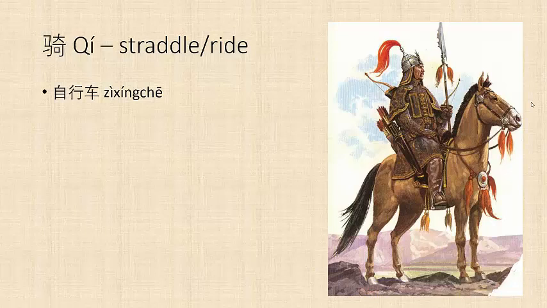The next character is qi, which means to straddle or to ride. We see it in qi zixingche, to ride a bike, but we've also seen it in qi ma, to straddle or ride a horse. That's why the character has the horse radical.